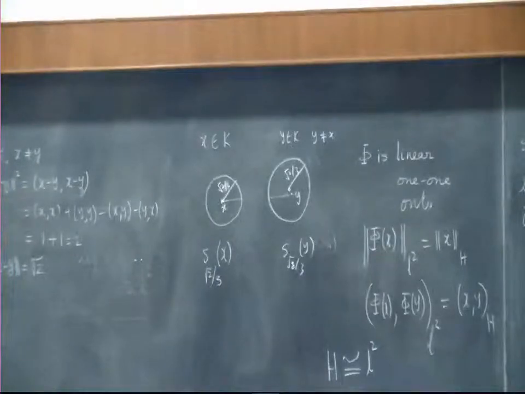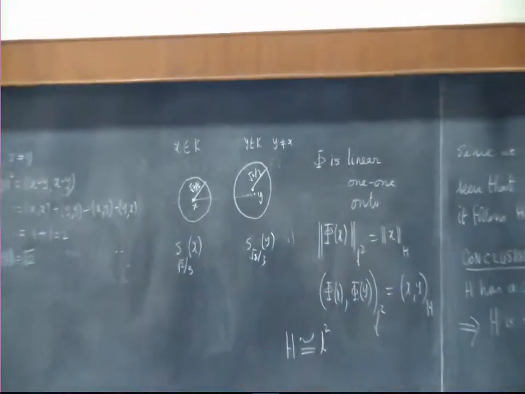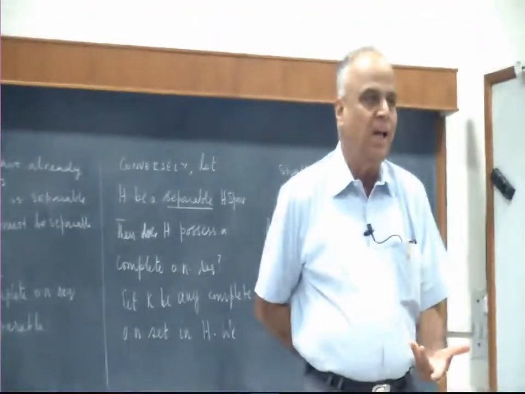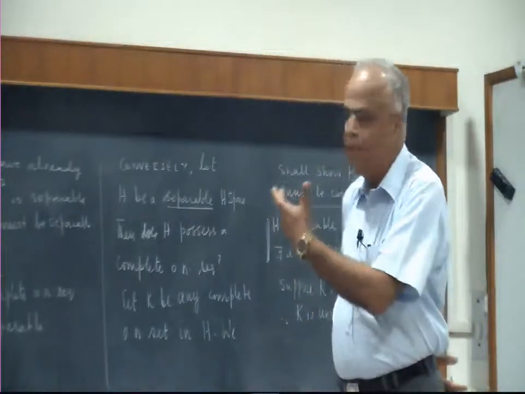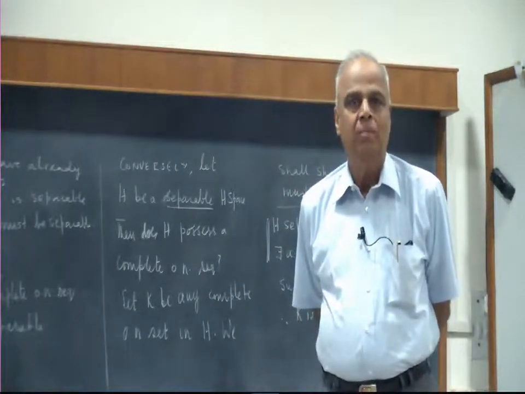So how many such spheres are there? As many elements in K as there are, for each such element I will get one sphere.